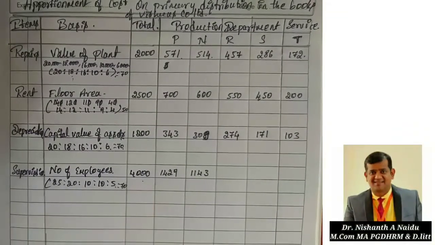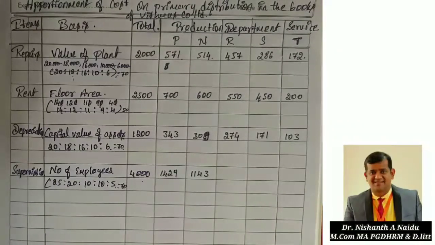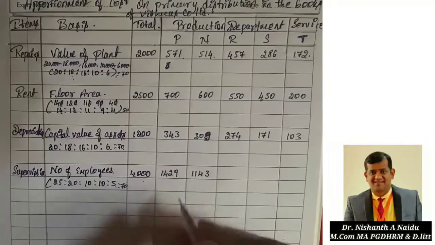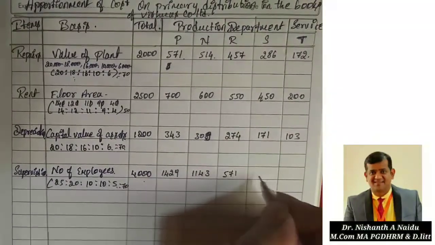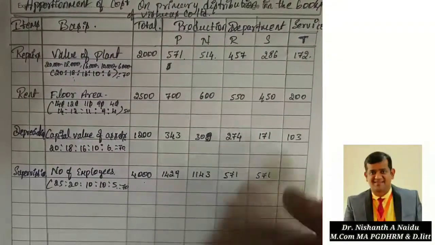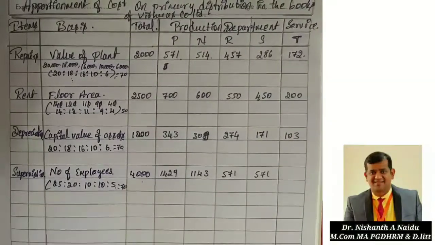Next is 4,000 into 10 divided by 70. So that is 571, 0.4 is there, so I am taking 571. Next is also 10, 571. Last one, before filling, what you have to do, you add these four and deduct from 4,000.